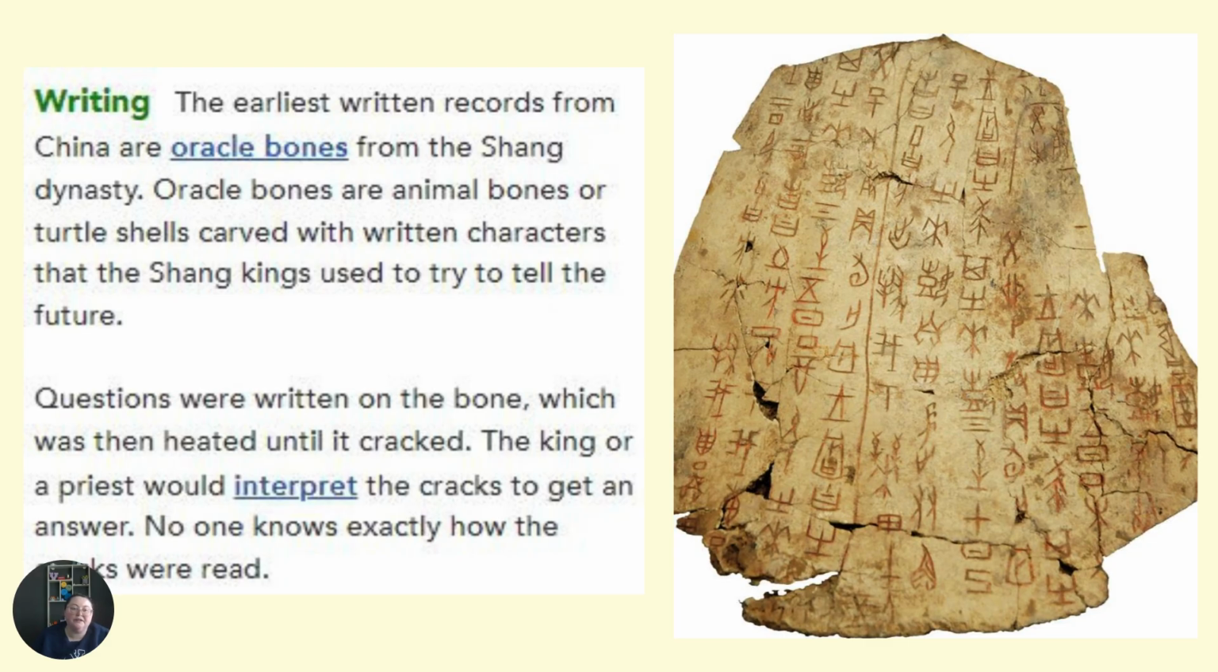Writing. The earliest written records from China are oracle bones from the Shang Dynasty. Oracle bones are animal bones or turtle shells carved with written characters that the Shang kings used to try to tell the future. Questions were written on the bone, which was then heated until it cracked. The king or a priest would interpret the cracks to get an answer. No one knows exactly how the cracks were read.